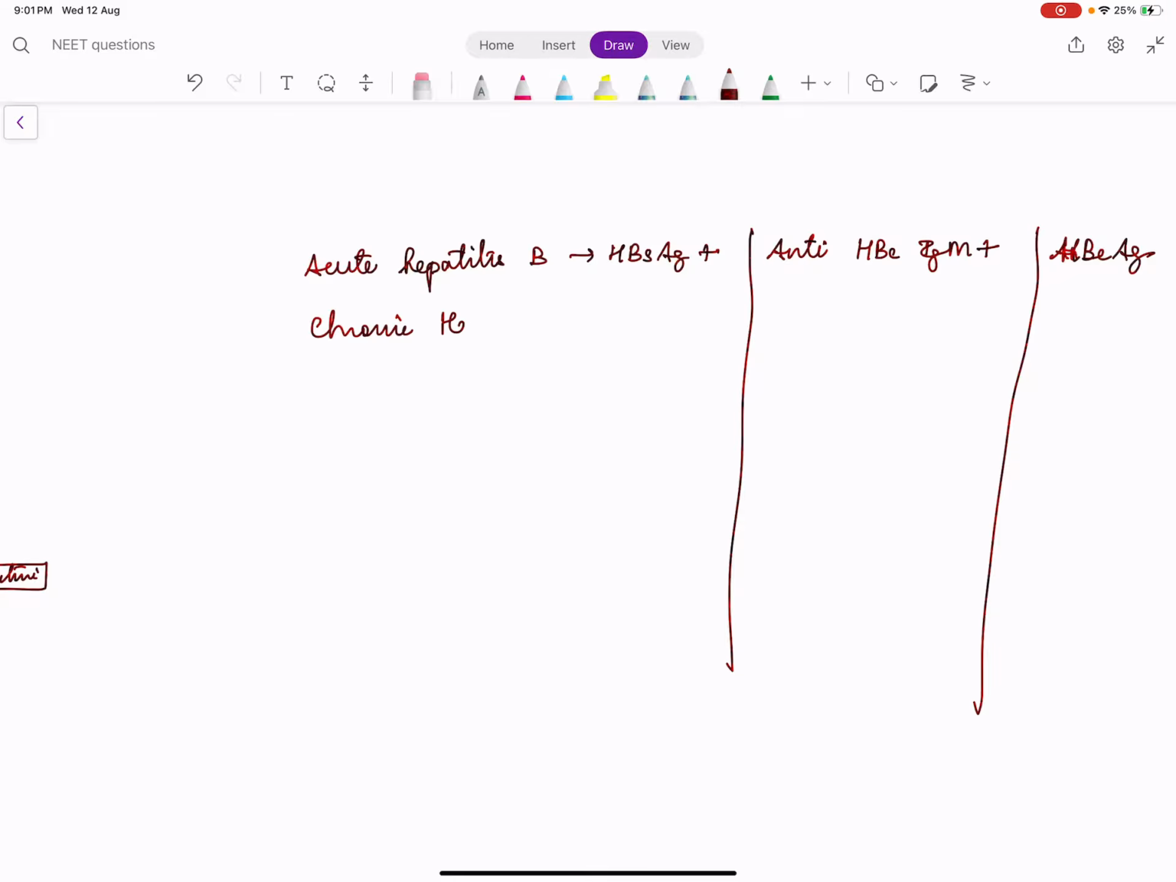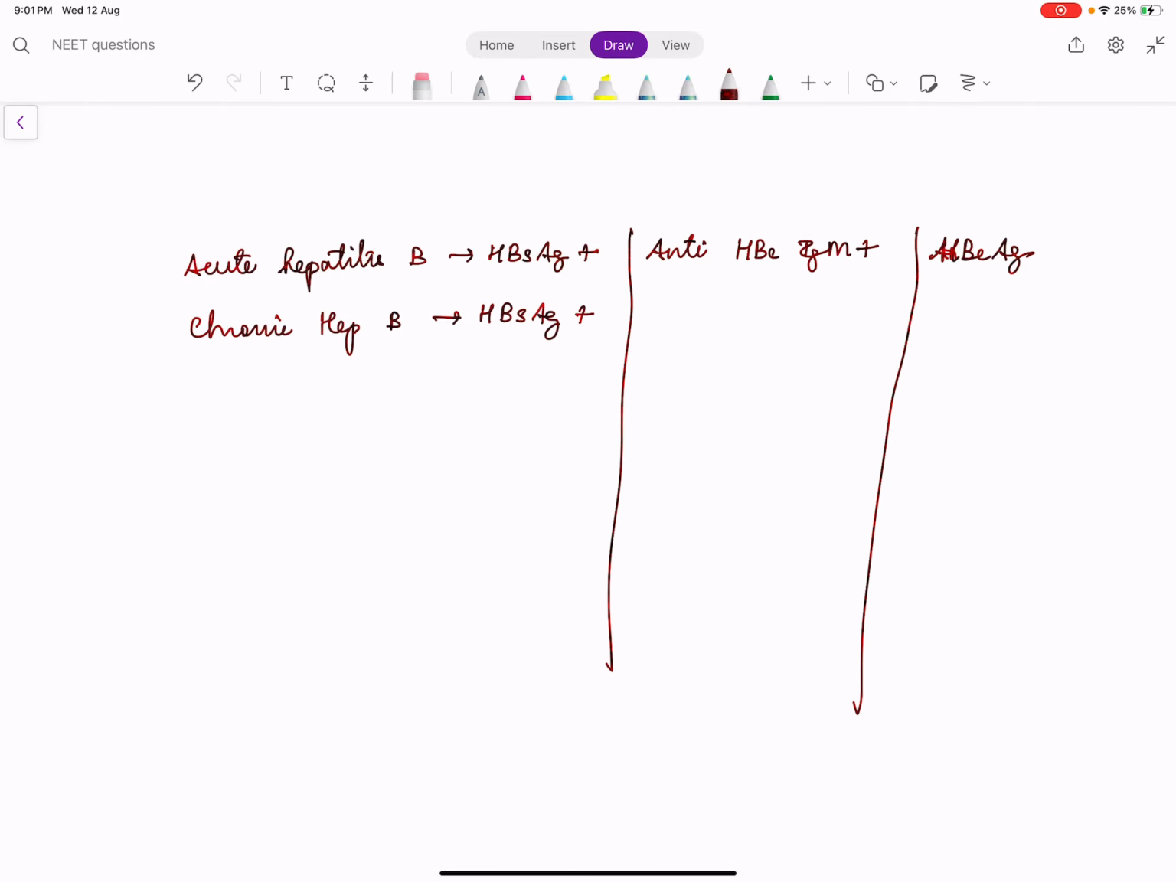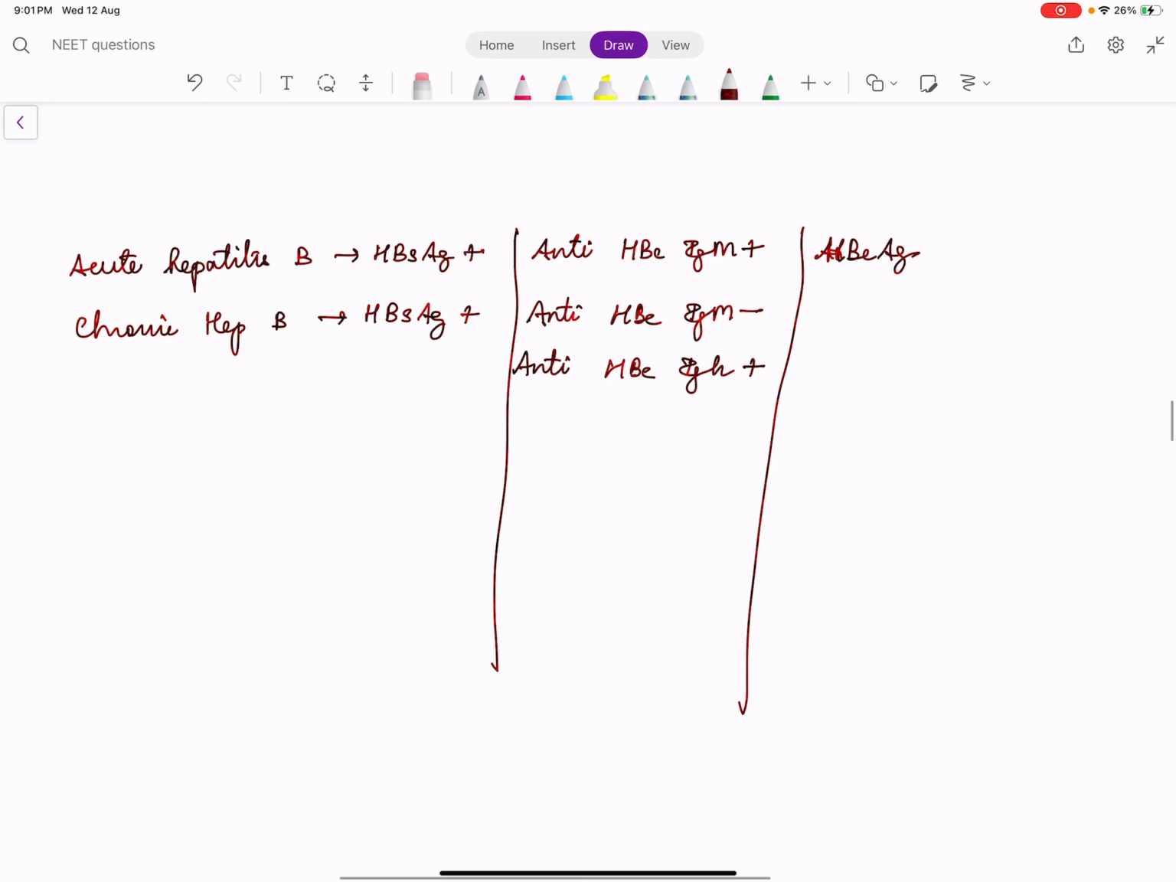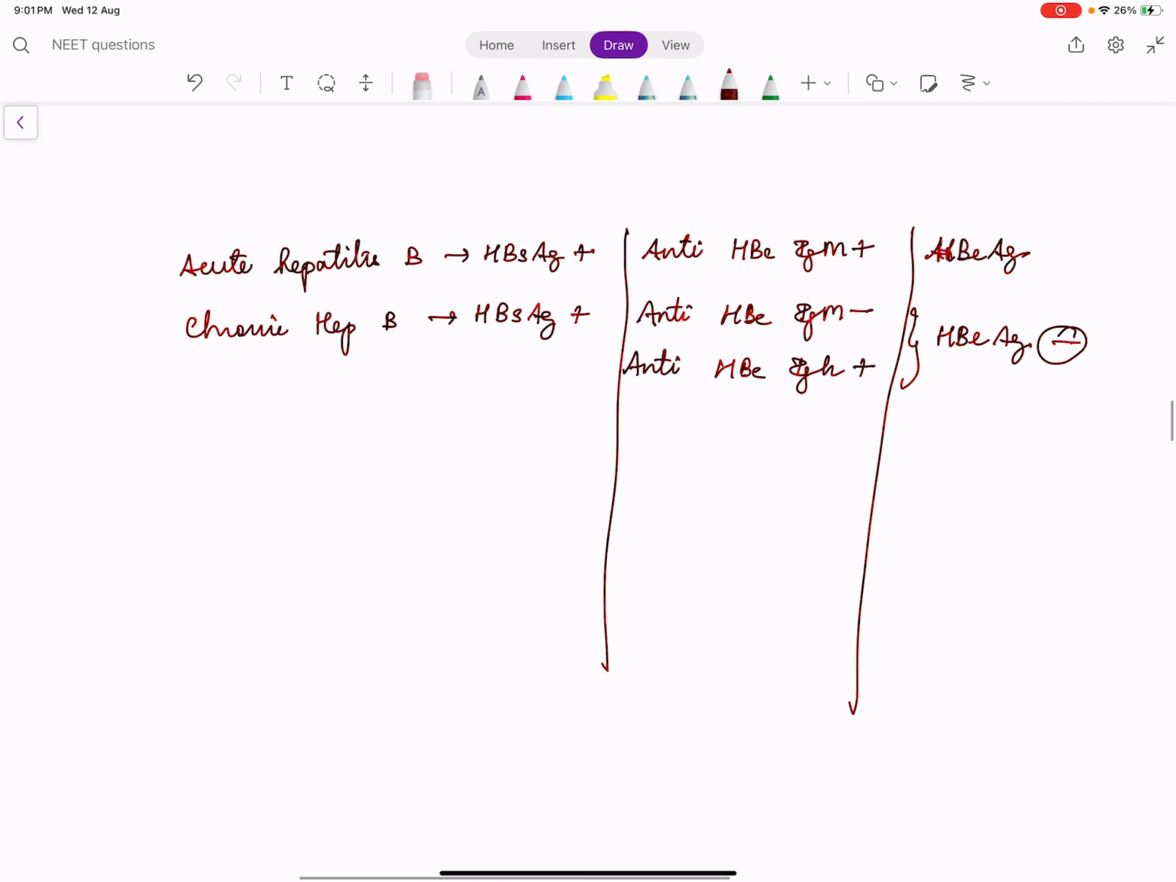In chronic hepatitis B, I told you there are two possibilities. Either the infection is active or it is inactive. So definitely HBsAg is positive. Anti-HBc IgM is negative, but anti-HBc IgG is positive. Right? Now HBeAg has two possibilities. If HBeAg is negative, it indicates chronic inactive hepatitis B.